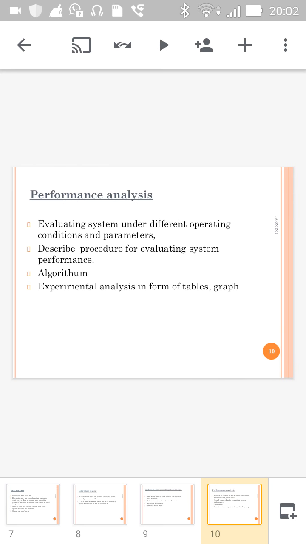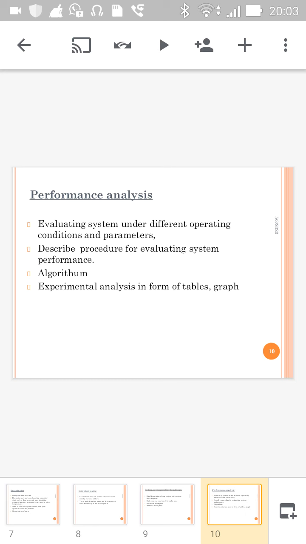Next one is performance analysis. Here you are evaluating your system in different operating conditions as well as in different parameters. Here you have to discuss how you set up your project, how you evaluate the different parameters.